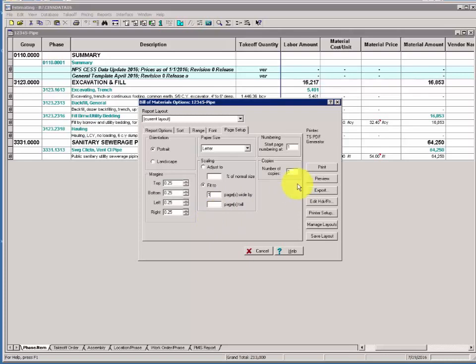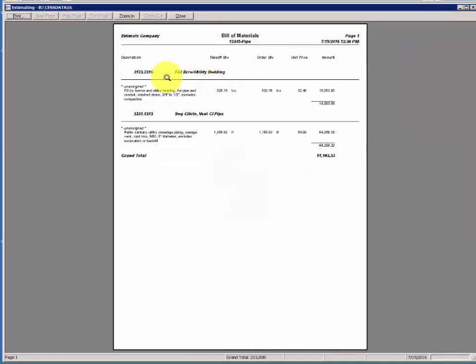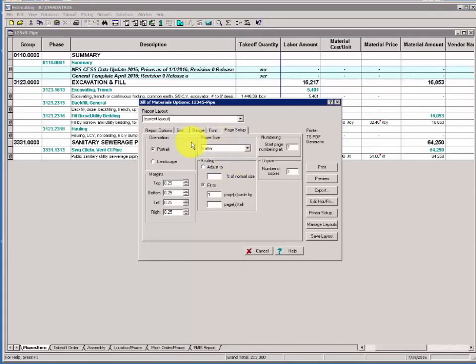In the activities, when we say print, we're actually going to preview. We don't need to print anything in the activities. We're just going to preview. So we'll click the preview button, and notice that by phase, your bedding here and then your pipe, your material items are displayed with their quantities and the order quantity. Both the takeoff and the order quantity are developed here, along with the unit price and then the extension, showing material only.